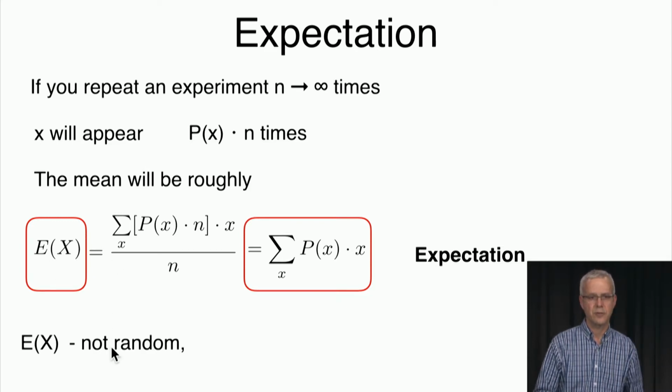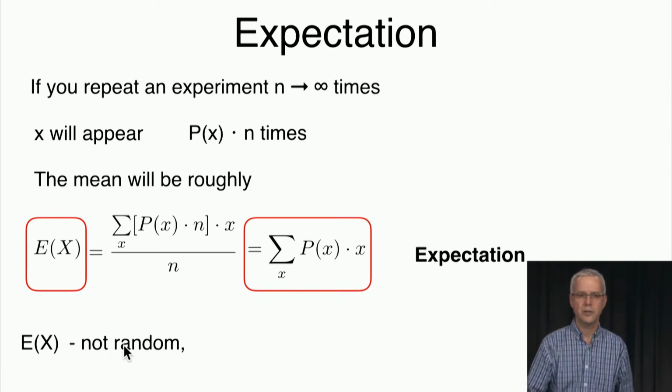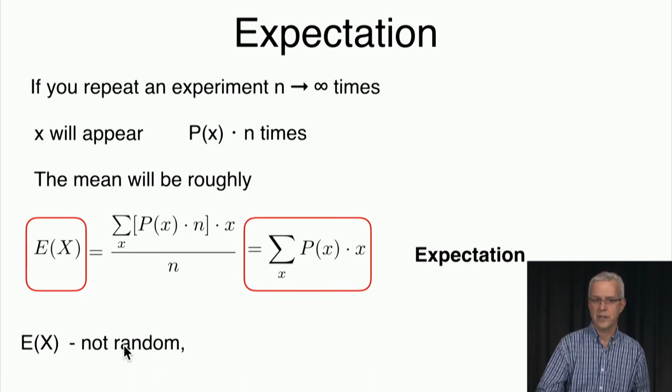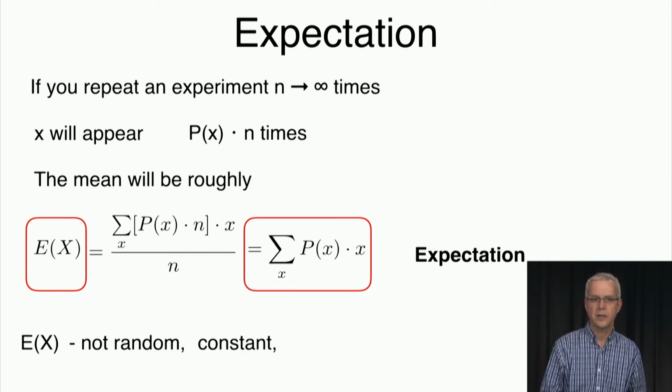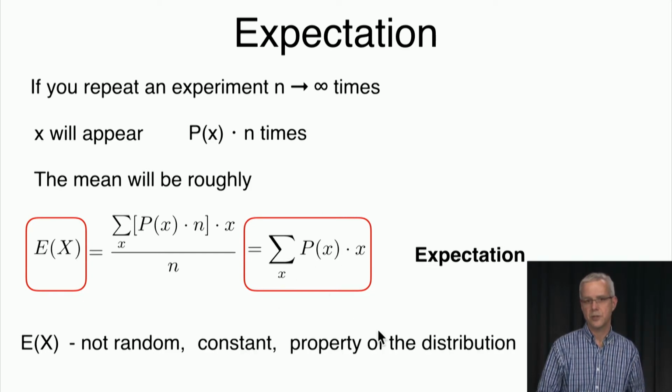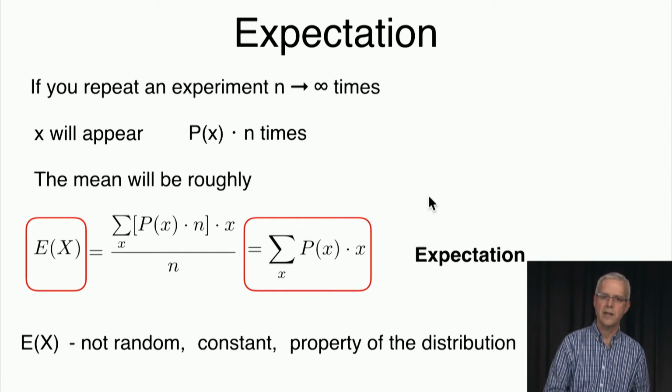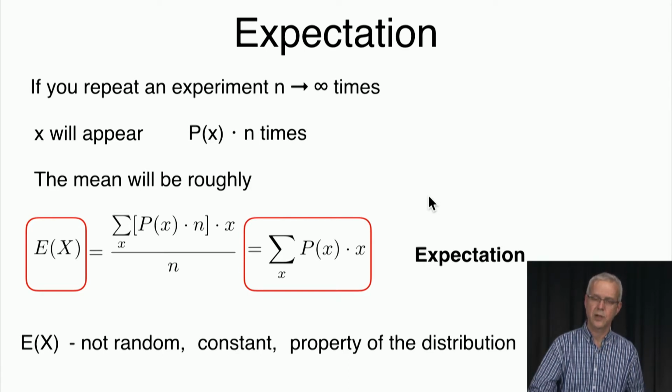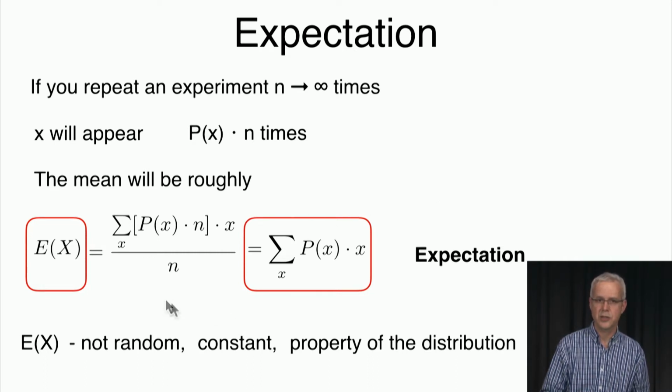Another thing to note is that the expectation of x, this E of x, is not random. It's not something that depends on the experiment you did. It's a function of just the distribution. It's a constant that is a property of the distribution, determined by the distribution. If you give me a distribution, for example, a die where each side has probability 1/6, I can tell you what the expectation is, which we'll calculate in a minute. And if you give me the four-sided die, I can determine the expectation. It's going to be just a fixed number, a constant, that does not depend on the experiment itself.